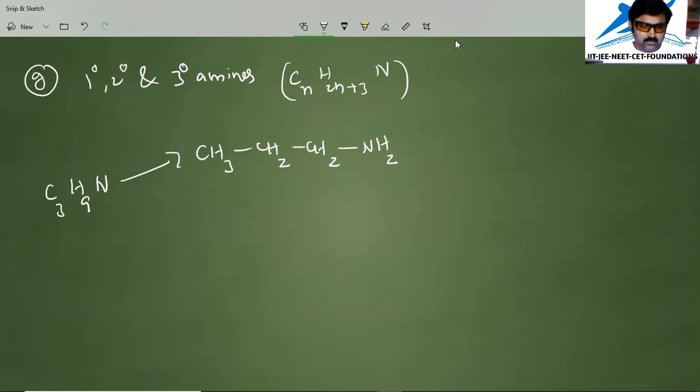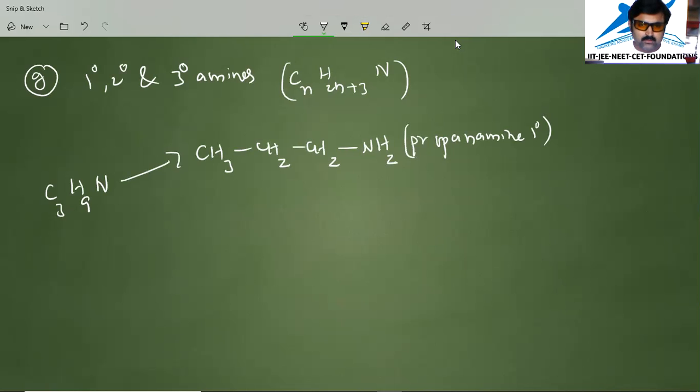Actually, it is propanamine. Propanamine is a primary one because this NH2 is linked with one alkyl group. Okay, so it's a primary one.